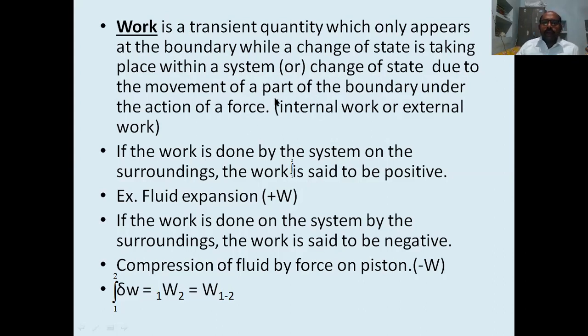There may be movement of part of the boundary or maybe the whole boundary also. Whenever there is a movement of part of the boundary or whole boundary, the physical quantity which appears across the boundary is called work. This boundary movement is because of the action of force. So such one is called external work.